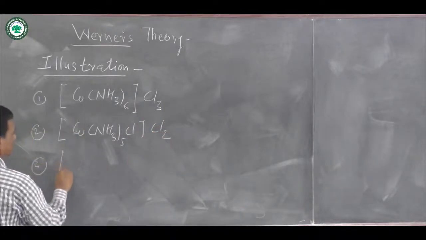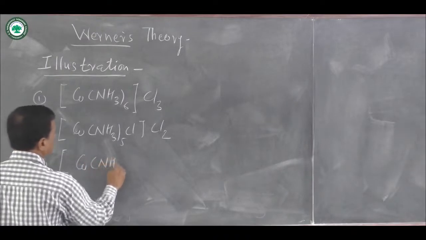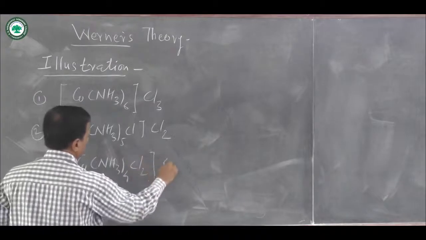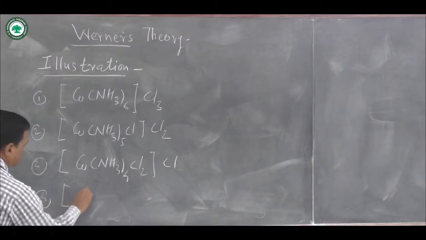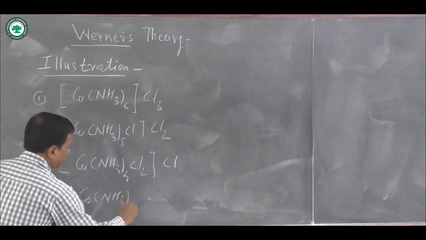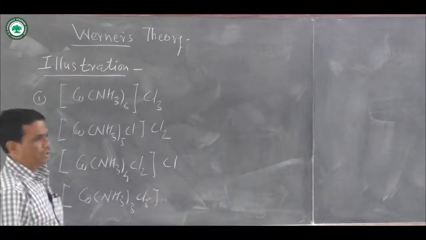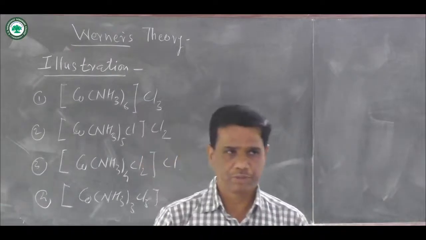Then third one is [Co(NH3)4Cl2]Cl. And the fourth complex compound is [Co(NH3)3Cl3]. All these 4 complex compounds are cobalt complexes.